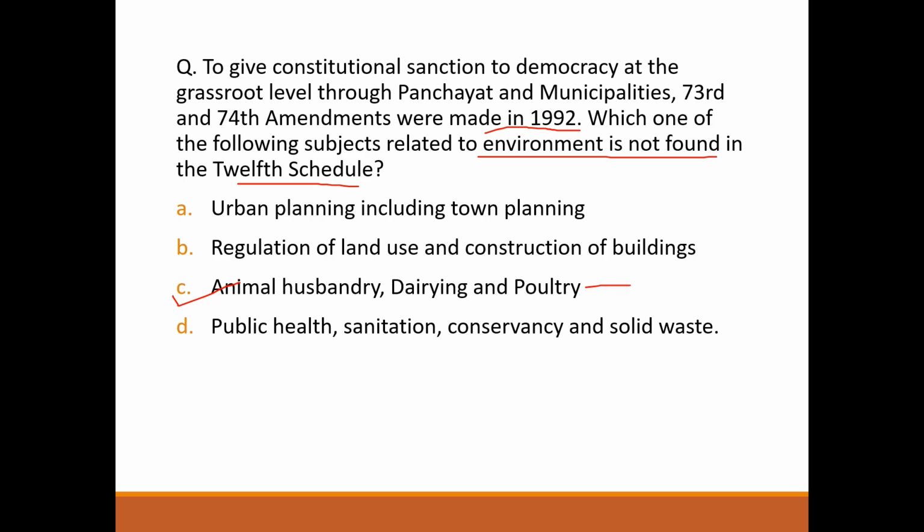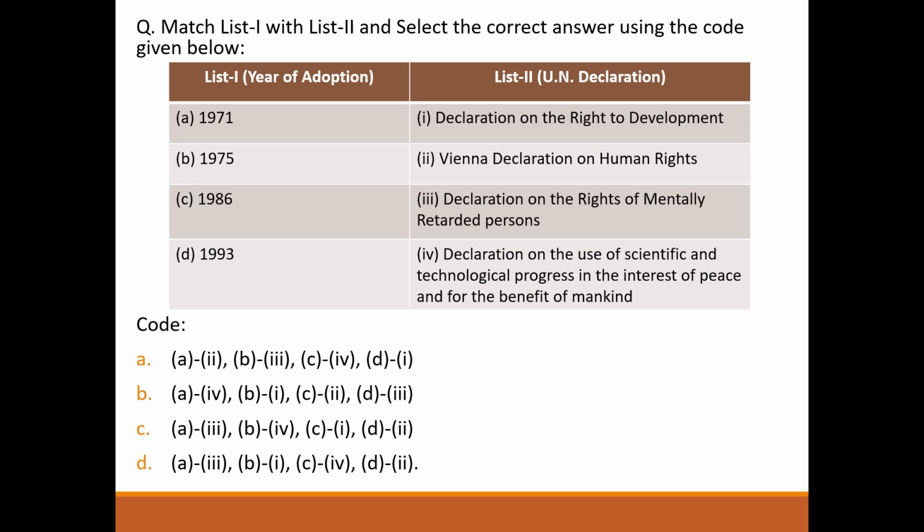Next question, match the following. List one, year of adoption. List two, UN declaration. 1971, Declaration on the Rights of Mentally Retarded Persons. 1975, Declaration on the Use of Scientific and Technological Progress in the Interest of Peace and for the Benefit of Mankind. 1986, Declaration on the Right to Development. 1993, Vienna Declaration on Human Rights. So answer will be option C.